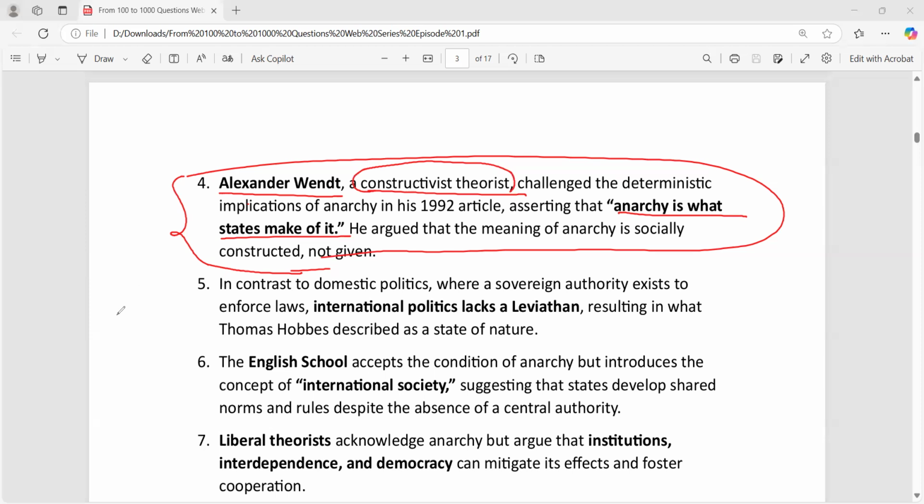Now, talking about this anarchy concept. This anarchy concept came from the Leviathan. The Leviathan is the book written by Thomas Hobbes.